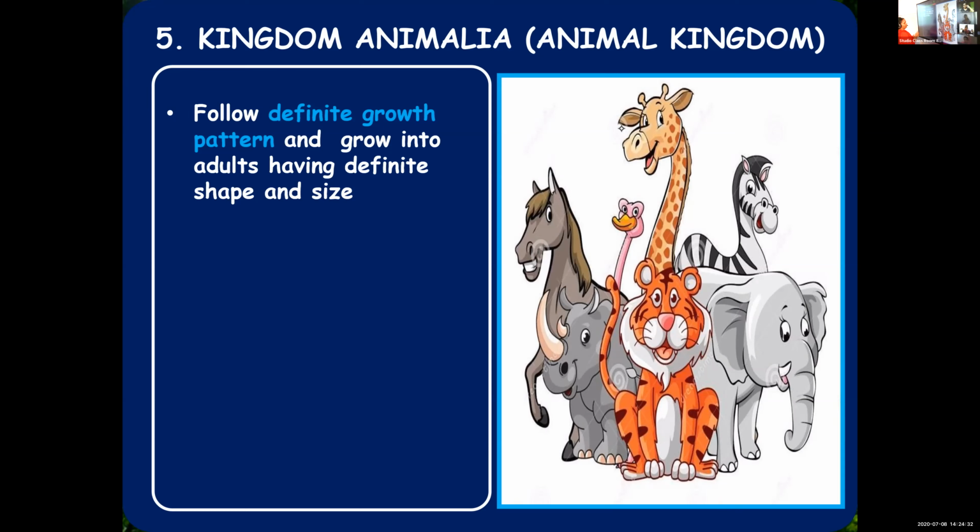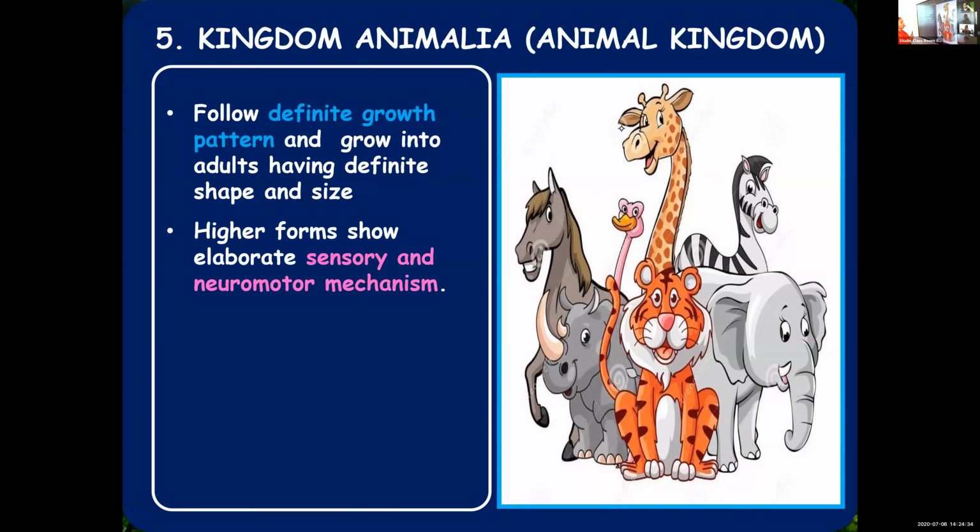Higher organisms have a well-developed sensory and neuromotor mechanism, which helps you respond to your surroundings. Except a few like sponges, which you might have learned in class 9, that are attached to a solid support,